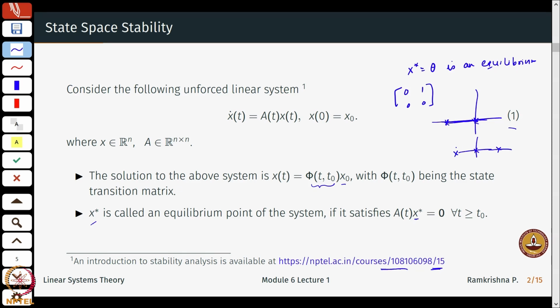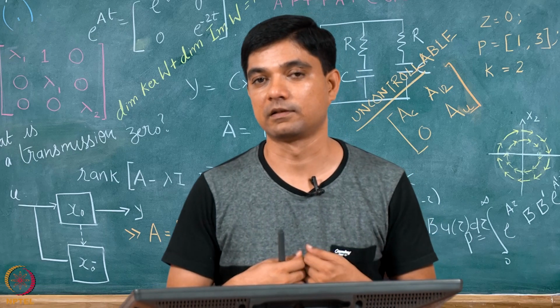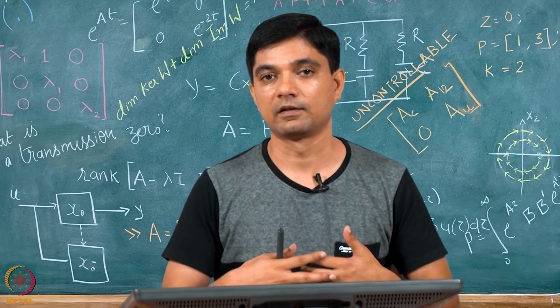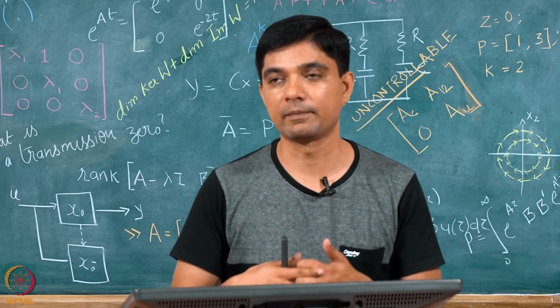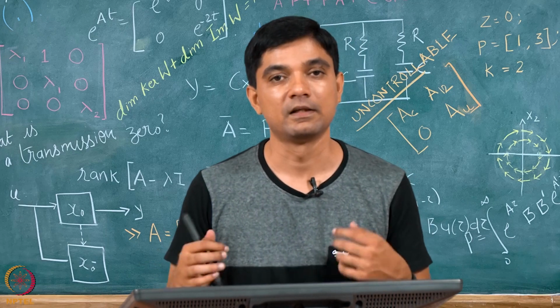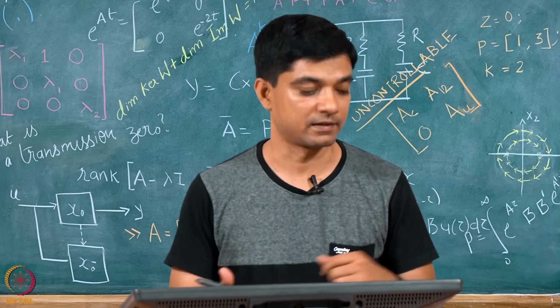Maybe the phase space goes something like this. So this is a stable equilibrium, these 2 equilibria could be unstable, and so on. So we have what they also call isolated equilibrium points, but for us we know that the origin is the equilibrium of interest, and just for notational purposes we will call it generally x star.